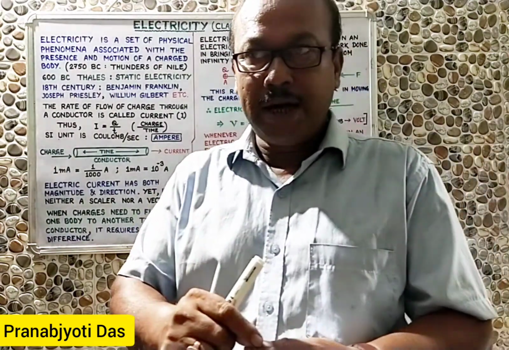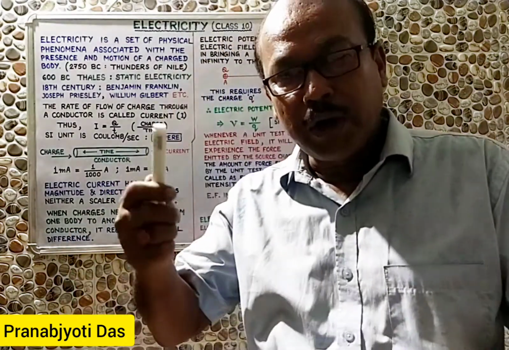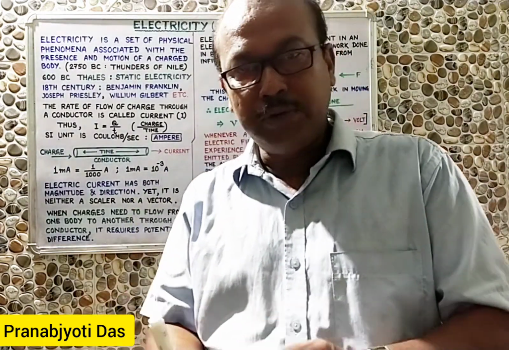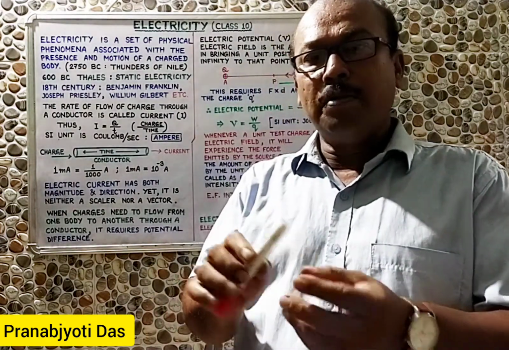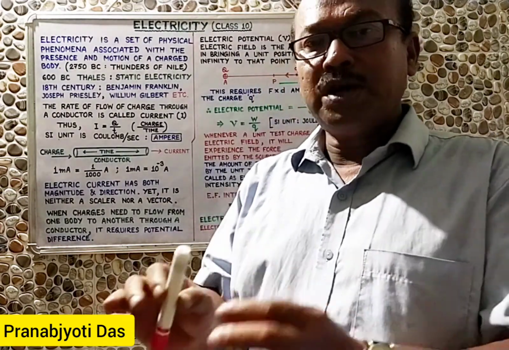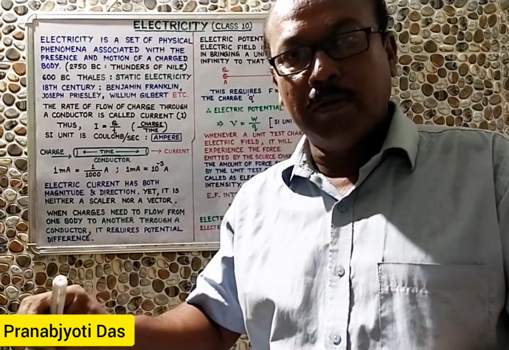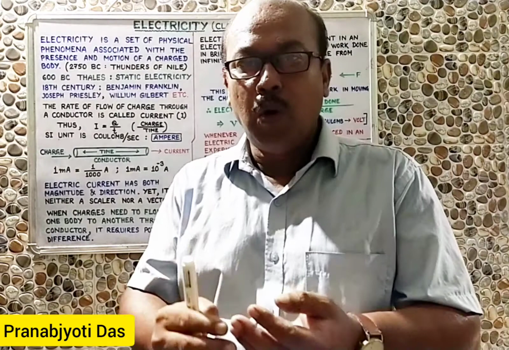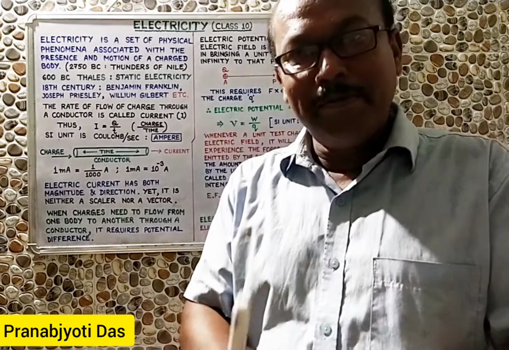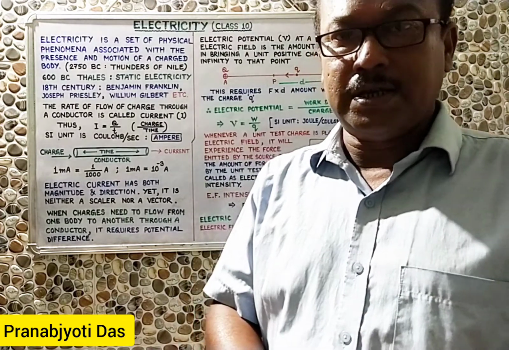Let us go back to the example that you have learned in your lower classes. For example, combing your hair with a comb. If we comb our hair, then what do we observe? We observe that the comb gets the power by which it can attract small pieces of paper. The question was why? It is because of some static electric charge that developed in the comb. But the charges from the comb cannot move away. Means the charges which were produced inside the comb remain in the comb, they cannot move out. So that type of charge we call static electricity.